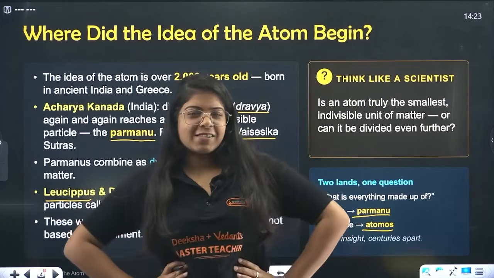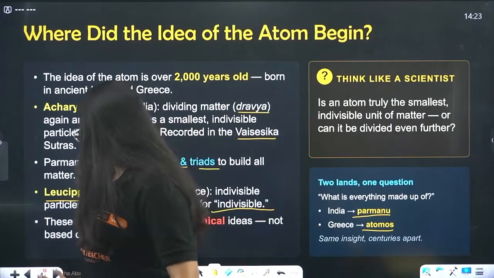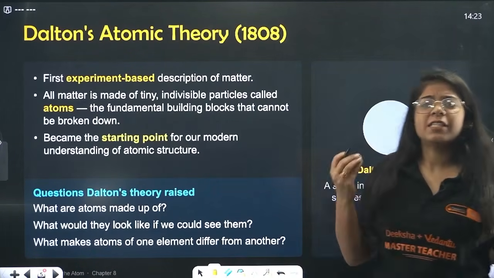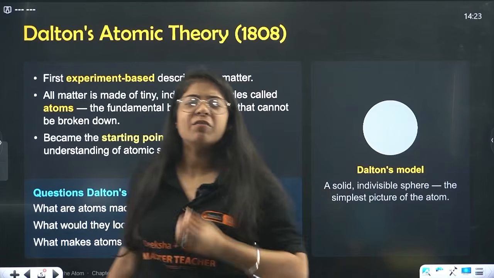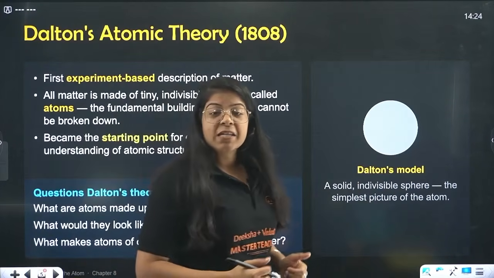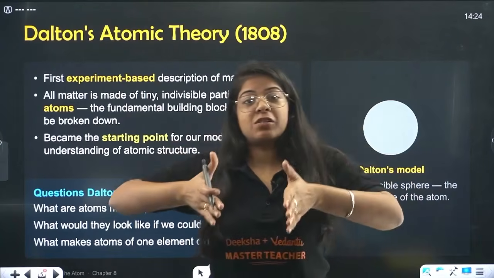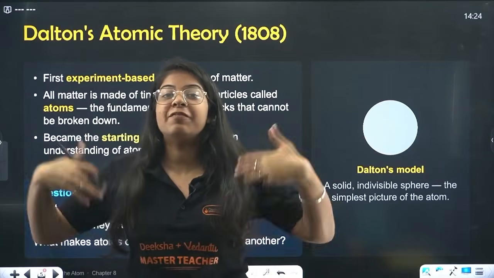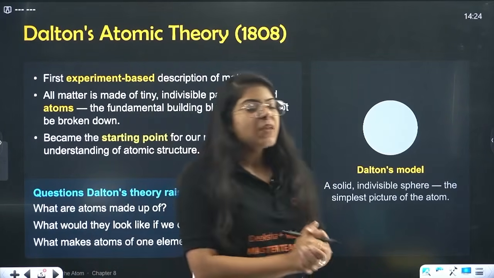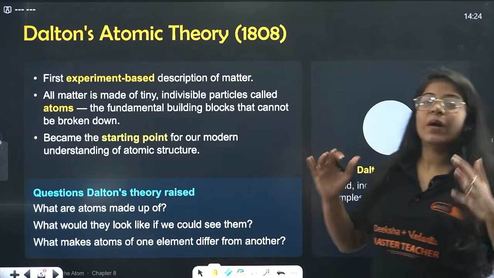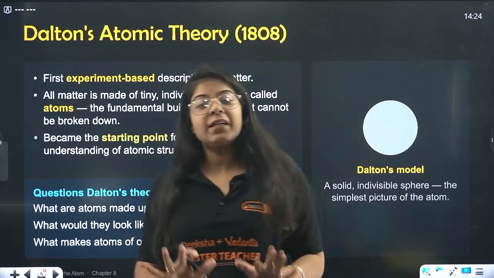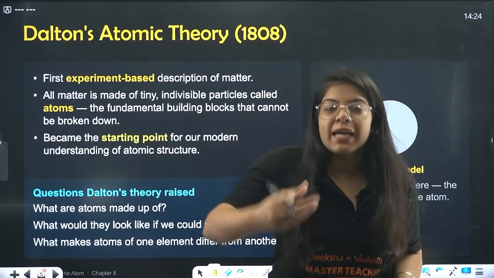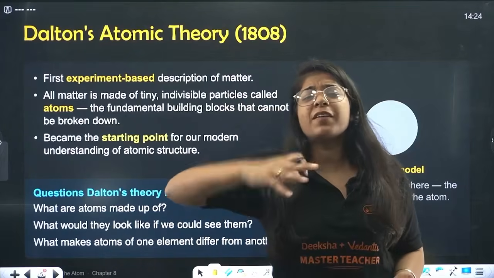Okay, now beta, let's dive a bit deeper into the scientific part of it. Because we are studying science and we are scientists, at some level. After the idea of something indivisible, something very fundamental, very small, new scientists came up. This idea of the atom was philosophical actually, but now it is translating into a more scientific manner. So in 1808, Dalton's atomic theory came. Dalton, of course, was a scientist. He was the first one whose description of matter was somewhat experimentally based.